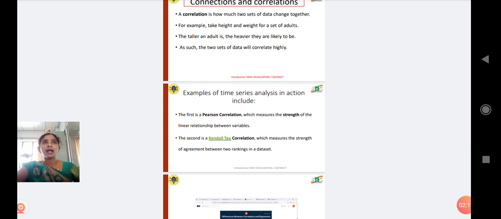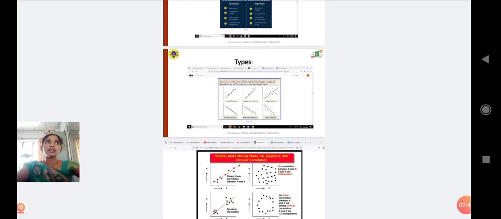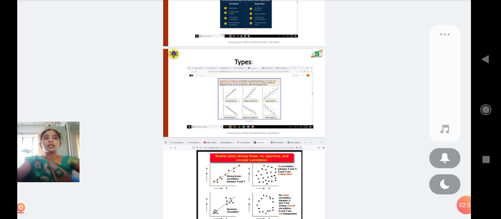In positive correlation, the data values are directly proportional to each other, and in negative correlation they are inversely proportional to each other. The correlation coefficient is a numerical value that quantifies the degree of correlation between the variables. It typically ranges from -1 to 1. +1 indicates perfect positive correlation, -1 indicates perfect negative correlation, and 0 indicates no correlation.